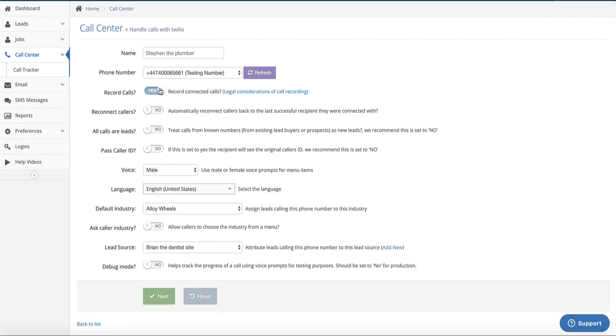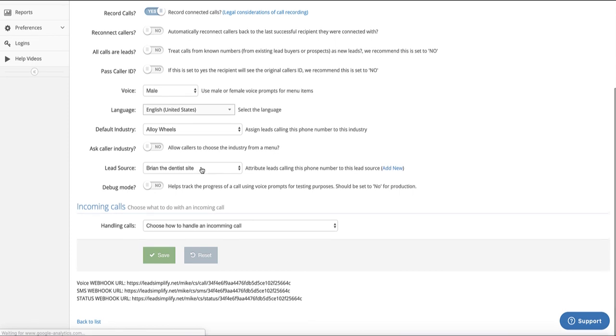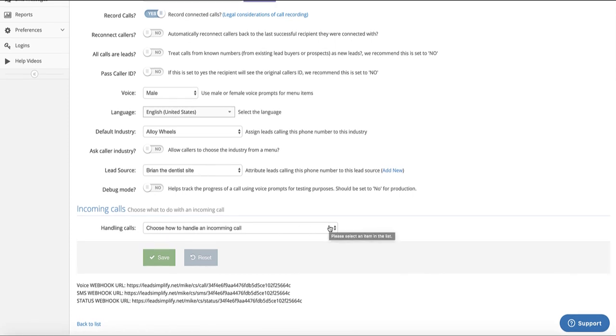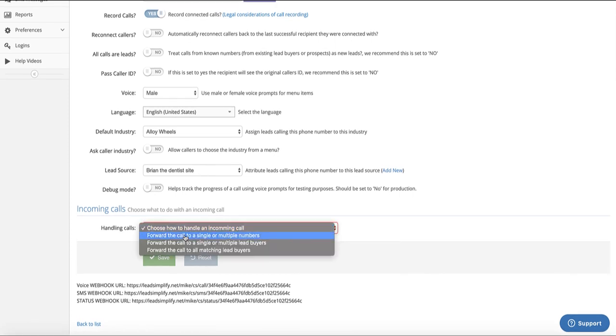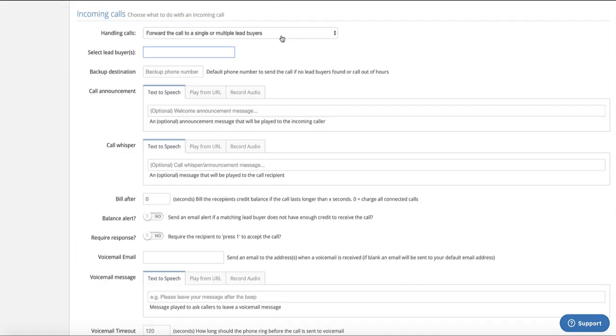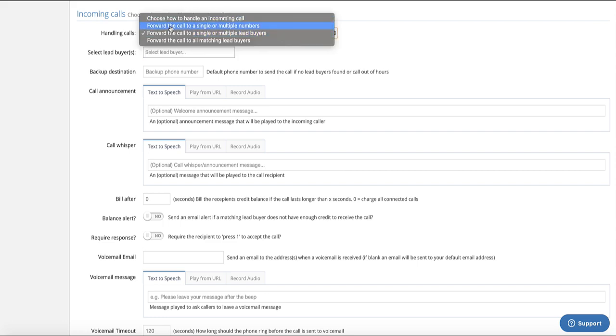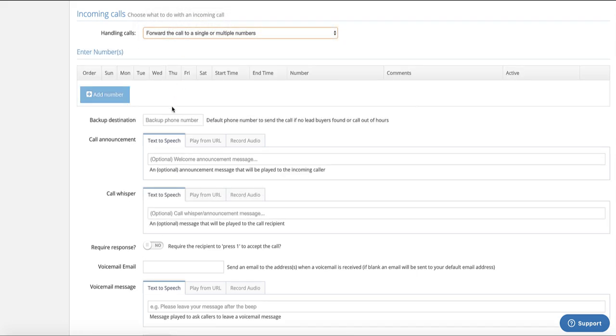Okay, and there's not much else you need to do down here. Reconnect calls, all calls are leads, pass call. None of this is really super important when you're doing it for a Rank and Rent client. So you just click next. What it's going to do is save that, and then you see you've got an option here that pops up after you've saved. When you click on that, it says forward all calls to a single or multiple numbers, or forward all calls to a single or multiple lead buyers. This is the one that we want for Rank and Rent customers.